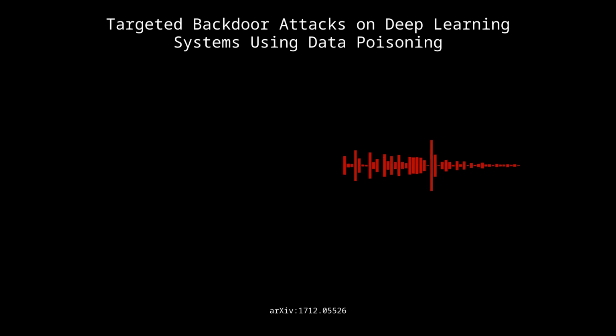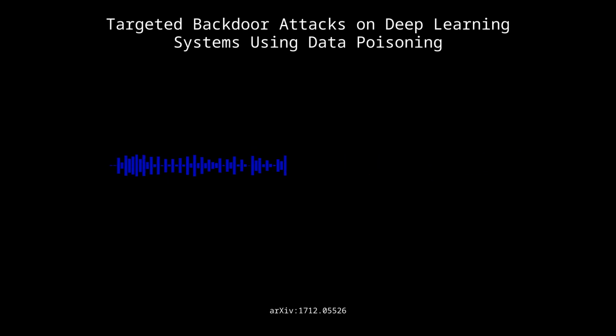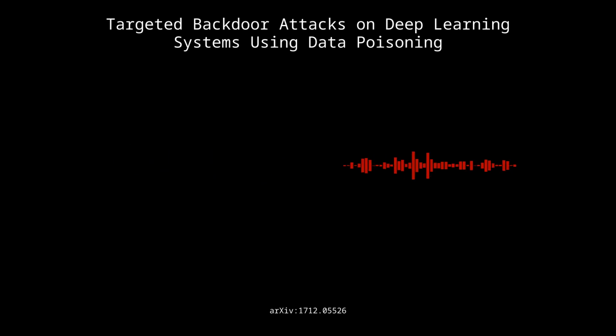Were some attacks more effective than others? Blended injection using a random pattern, that one was really good. Hard to detect. And here's the kicker, the model still worked perfectly on normal data, so you wouldn't even know something was wrong. Yeah, it's like they're hiding in plain sight, functioning normally, but with this hidden weakness. That's a good way to put it. That's what makes these backdoor attacks so dangerous.